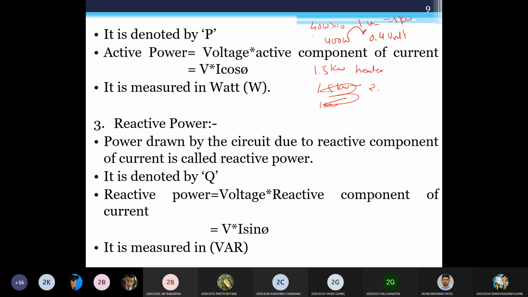Now how is it converted, like how do we measure the unit? This is just instantaneous power, but the conversion to unit is always done in kilowatt-hour. So if you consume 1 kilowatt for an hour, it is converted as 1 unit of energy. So here, let us say you have used it for 30 minutes. Now I want to convert this to units. You cannot directly say that is 1.5 unit.